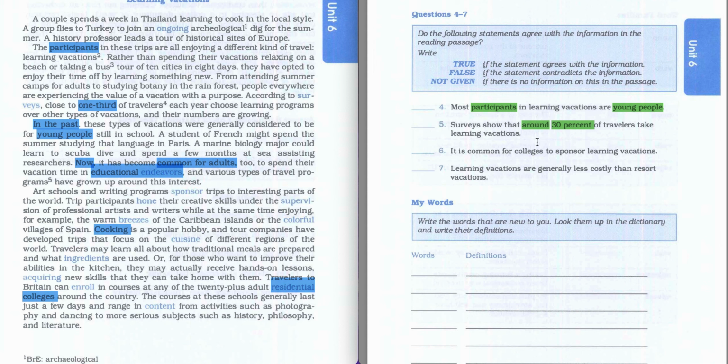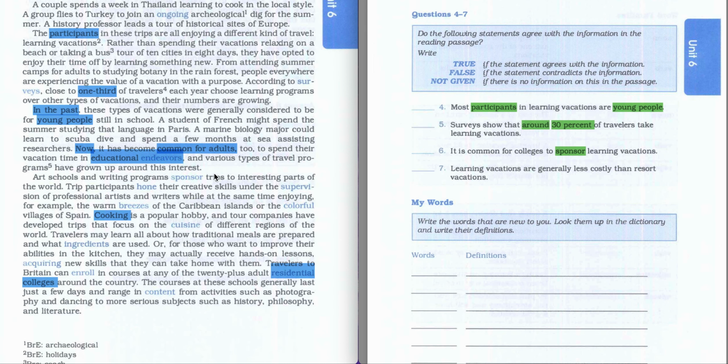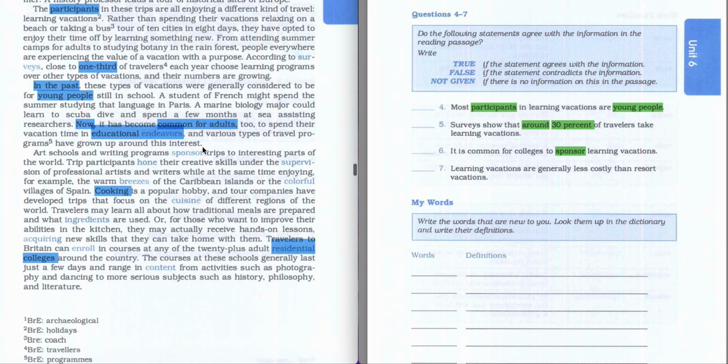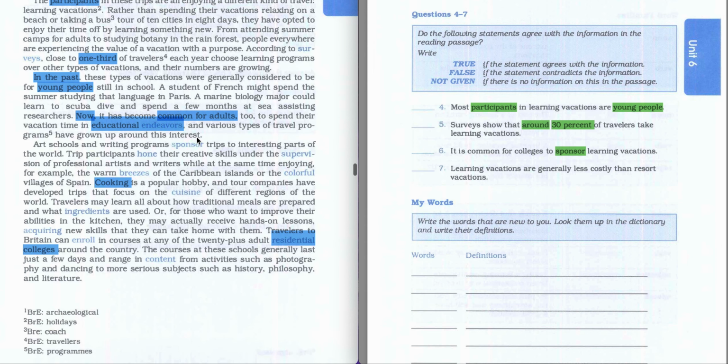Let's go further. It's common for colleges to sponsor learning vacations. So they were talking about sponsorship. We scanned all of the above, to be honest, and we remember there was no information about sponsorship, so that's why we can go further and try to find new information about sponsors.